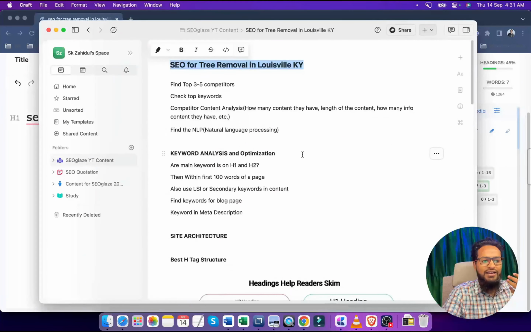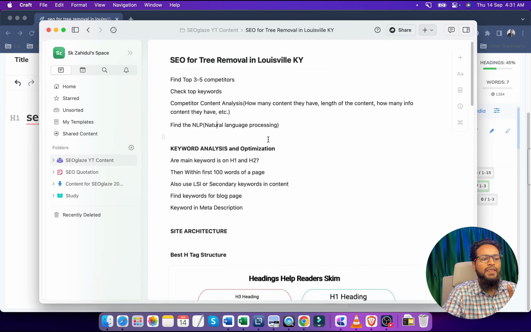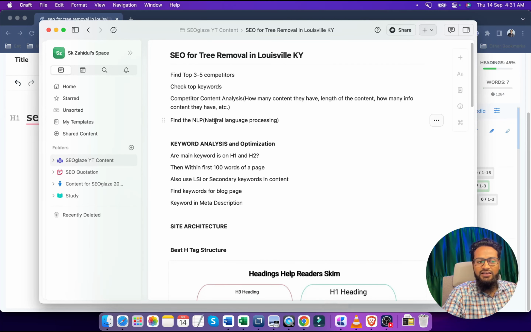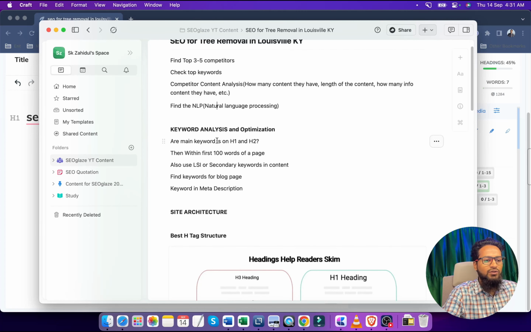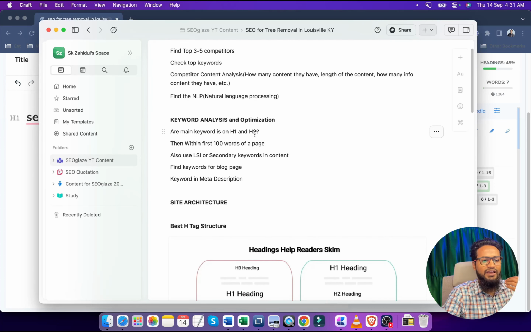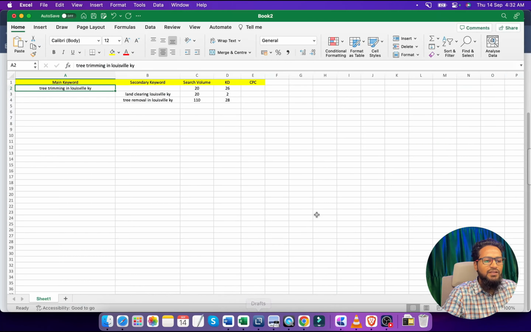So we have got the idea of how we can use NLP and how we can get good results. With that tool we can find the NLP terms. Now we are going to do the optimization by using these keywords in the H1, H2 and the description. So if this is our main keyword, then we will find the NLP terms for this particular keyword.